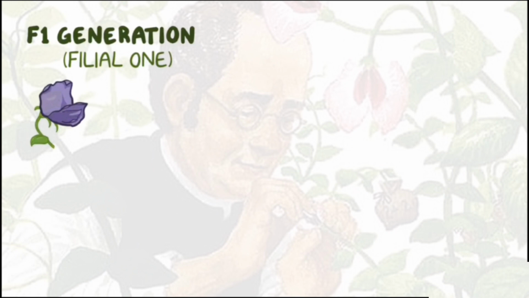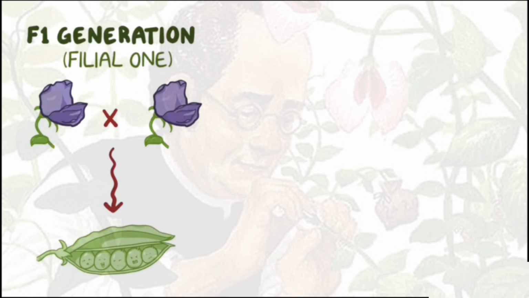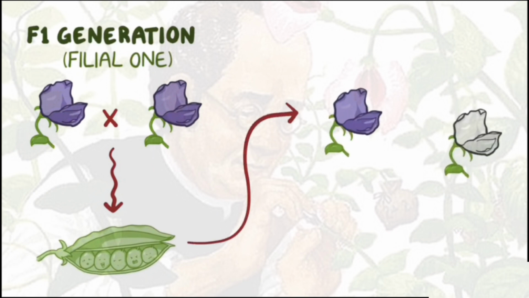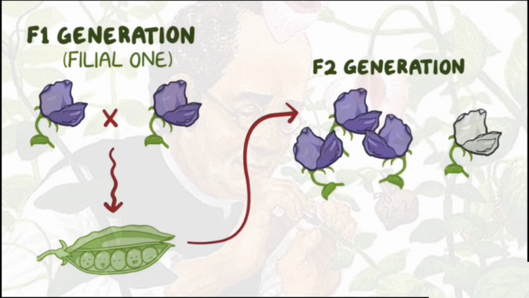Next, Mendel let the violet flowers in the F1 generation cross-pollinate amongst themselves. And when they formed peas, he planted them again. From this, he got more plants, and the flowers from the second generation of plants he called filial 2, or F2. It turned out that some of the plants in this F2 generation had white flowers, whereas other plants had violet flowers. In fact, the ratio was about 3 violet flowering plants for every 1 white flowering plant.